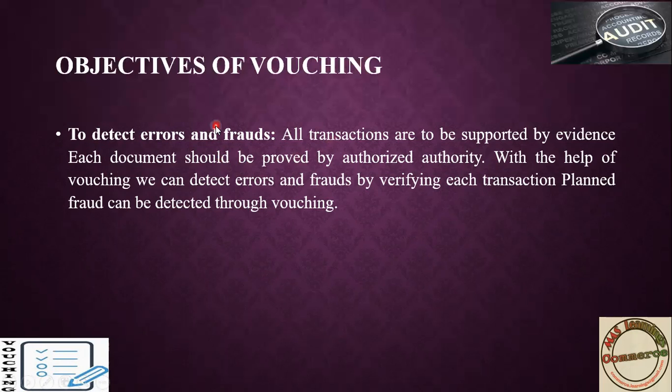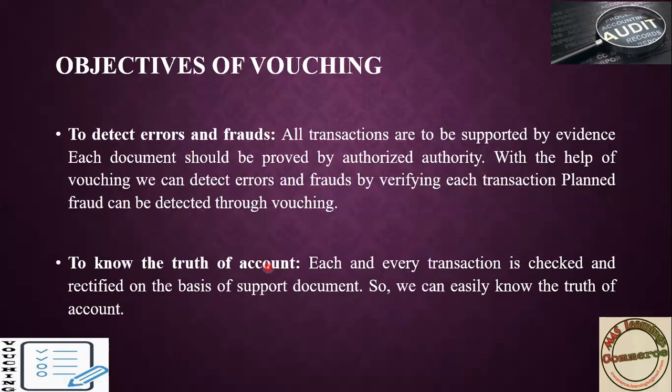So one of the major objectives of vouching is that we want to detect errors and fraud done in the books of account. Even planned fraud can be detected. If any fraud is made, it can be detected by using vouching.